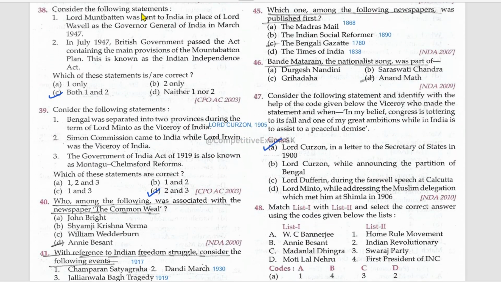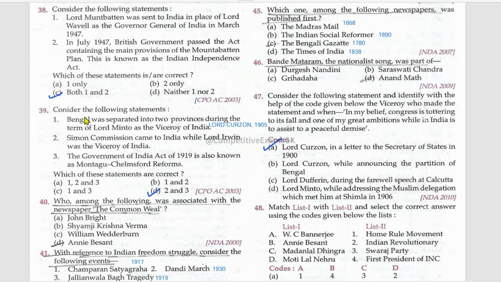Consider the following statements and among these two, which are the correct ones. Lord Mountbatten was sent to India in place of Lord Wavell as the Governor General of India in March 1947. Through 9 July 1947, the British government passed the Act containing the main provisions of the Mountbatten Plan. This is known as the Indian Independence Act.